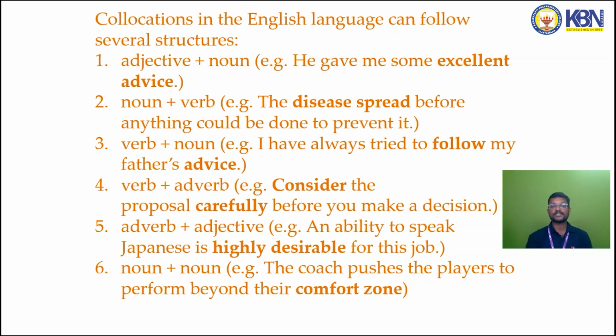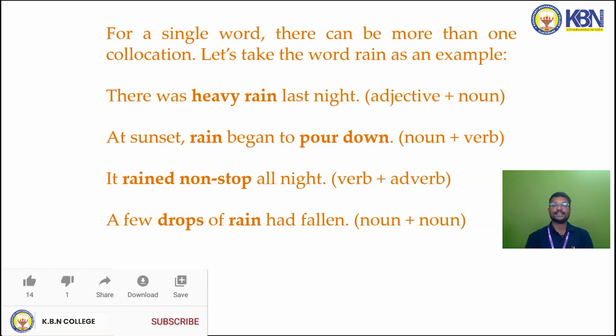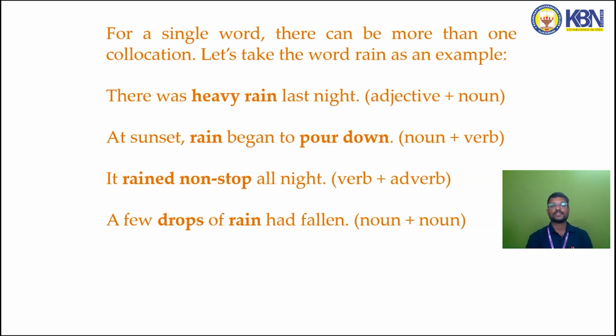Next, verb plus adverb collocation: consider the proposal carefully before you make a decision. Next, adverb plus adjective. Example, an ability to speak Japanese is highly desirable for this job. Next, noun plus noun. Example, the coach pushes the player to perform beyond their comfort zone. This is a noun plus noun collocation. Then there is another category also. For a single word, there can be a good number of collocations.